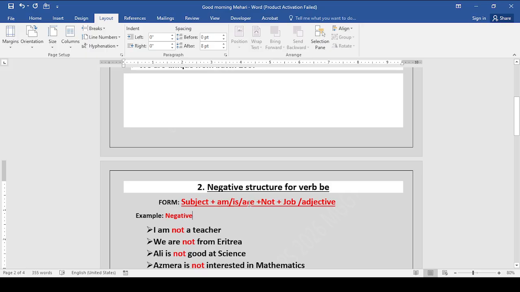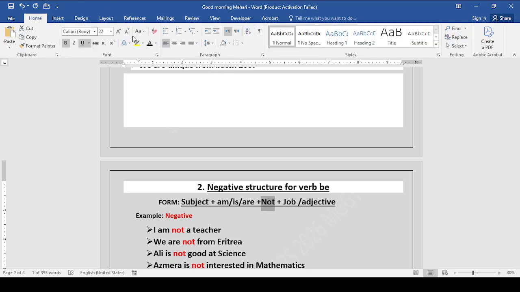Subject plus am, is, are plus not. Actually, I have to cancel this one. I have to put this one to understand clearly. To see clearly, I have to put this one. So I'm adding not here. So subject plus am, is, are plus not.